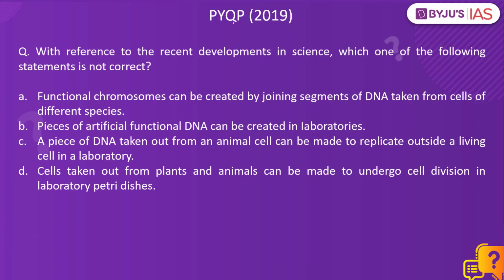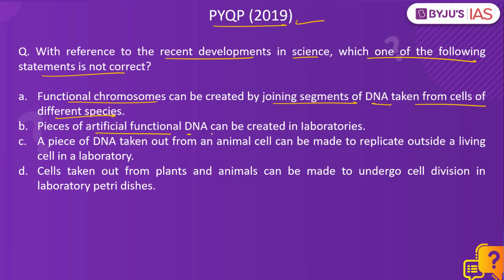Now let's look at a question from the 2019 prelims paper. With reference to the recent developments in science, which one of the following statements is not correct? Functional chromosomes can be created by joining segments of DNA taken from cells of different species. Pieces of artificial functional DNA can be created in laboratories. A piece of DNA taken out from an animal cell can be made to replicate outside a living cell in a laboratory. Cells taken out from plants and animals can be made to undergo cell division in laboratory petri dishes.